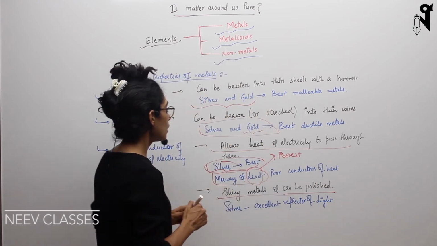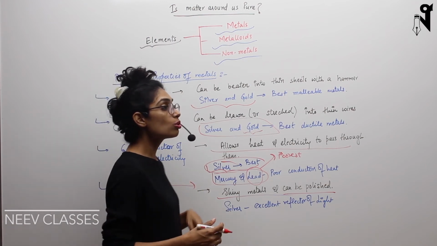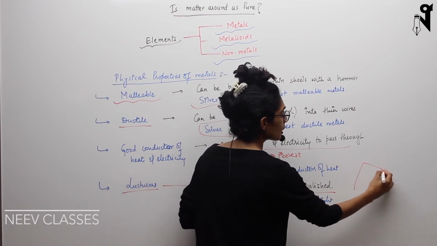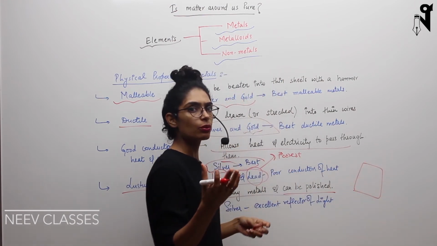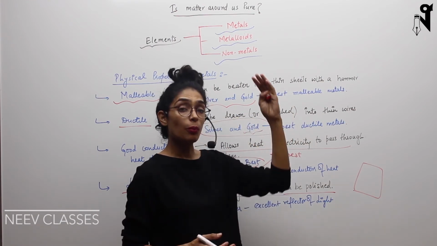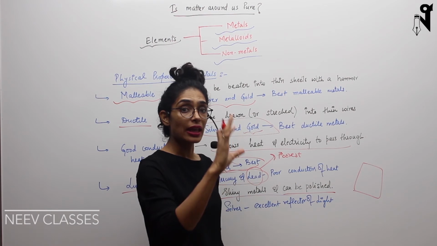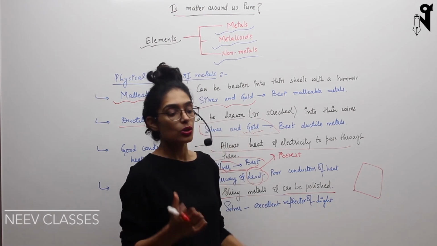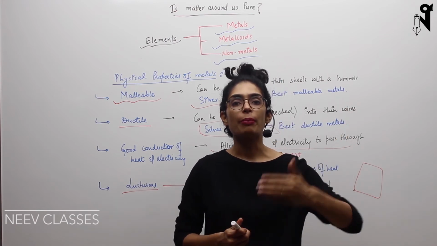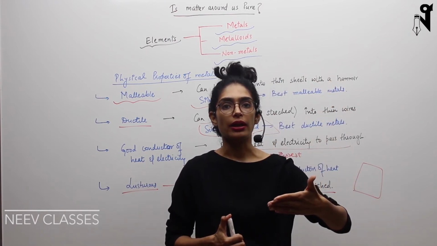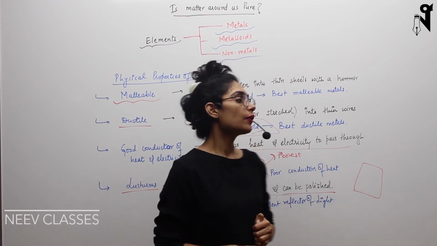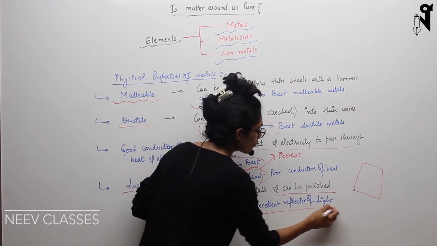And because these are very shiny, they are also used as reflectors. What do we mean by reflectors? Basically, I don't know whether you have ever noticed or not, but glass is nothing else but a transparent thing, and then you polish it with a paint, and that's how it starts looking like a mirror. So converting a glass into a mirror requires polishing. You polish it with different types of paints which can cover one area, and then it becomes shiny. Similarly, there are many places where these are excellent reflectors of light.